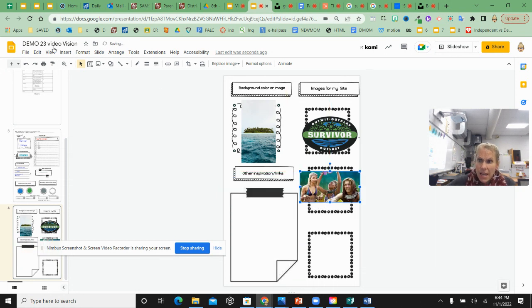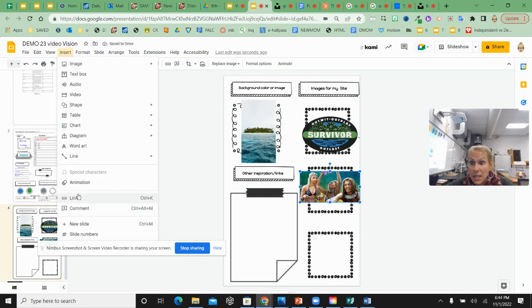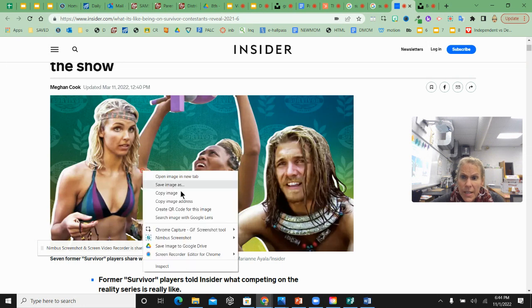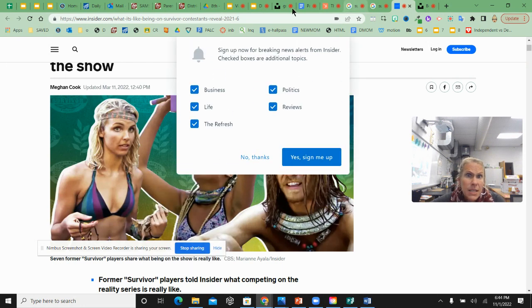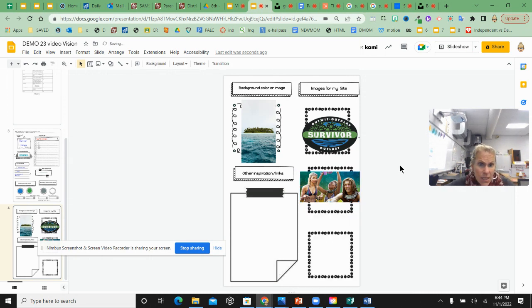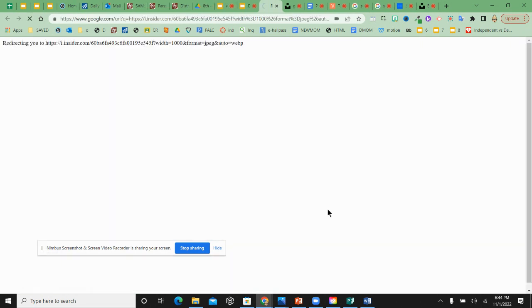There you go. Again, insert link. Coming up here to my picture, right click, copy image address, back to my project, pasting that link in, that image address. There we go. So if Miss Watts clicks on it, there you go.